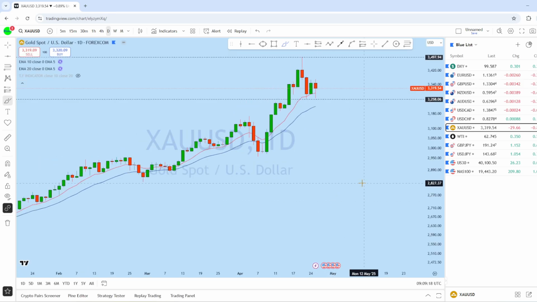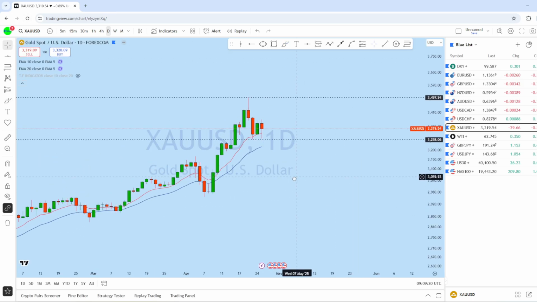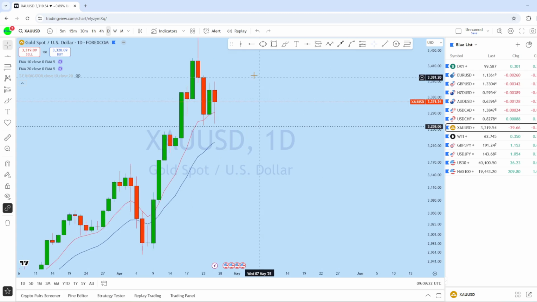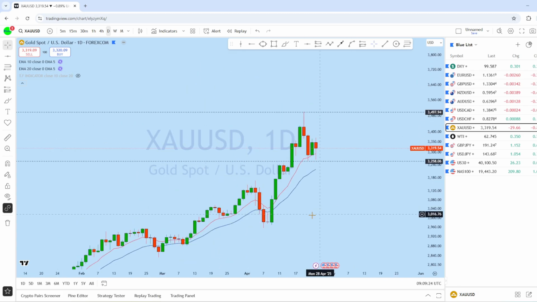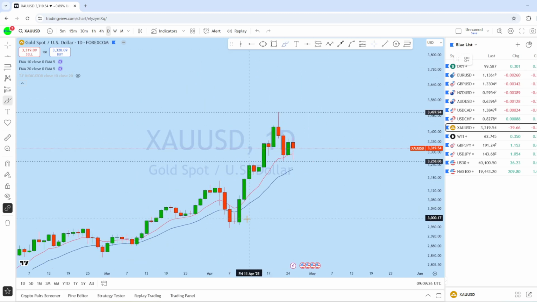Now looking at the daily chart, here is what we can see. The market is sideways. We can see there is a long-term uptrend starting from here, a big move followed by a narrow triangular pattern formation, a narrow daily candle followed by a narrow daily doji, and a couple of narrower daily candle formations with a rejection from the top here to the support level.